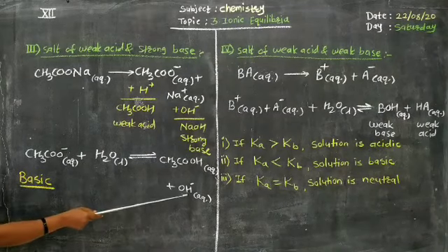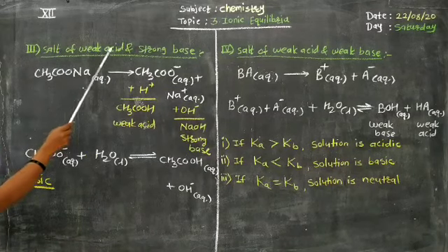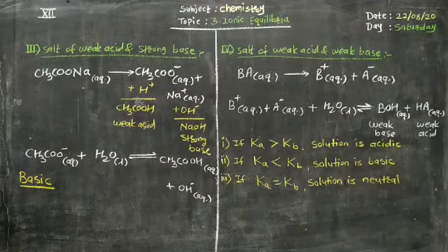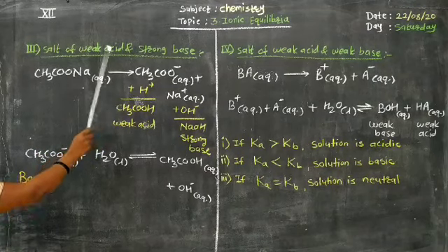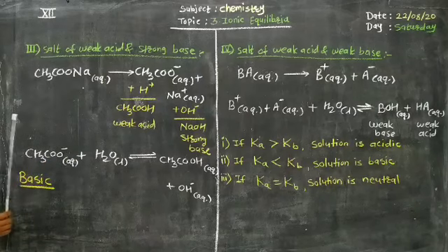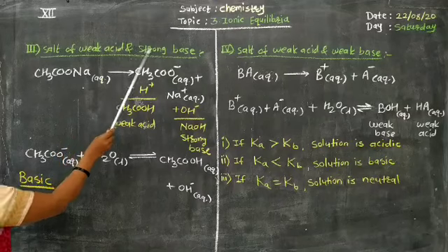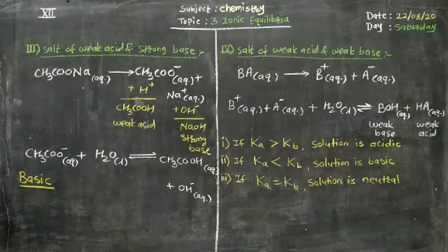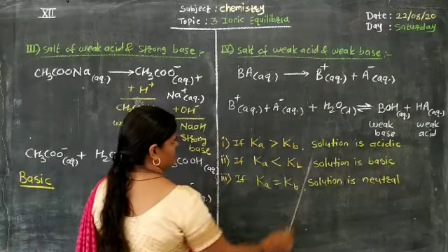Okay, due to the presence of excess OH- ions in the solution, the nature of a salt of weak acid and strong base is always basic. So remember only the name. The name itself indicates the nature of the solution. If it is a solution of a salt of strong acid and weak base, then the solution is acidic in nature. If it is a solution of a salt of weak acid and strong base, then the solution is basic in nature. Okay. Let us start the fourth type, that is salt of weak acid and weak base.